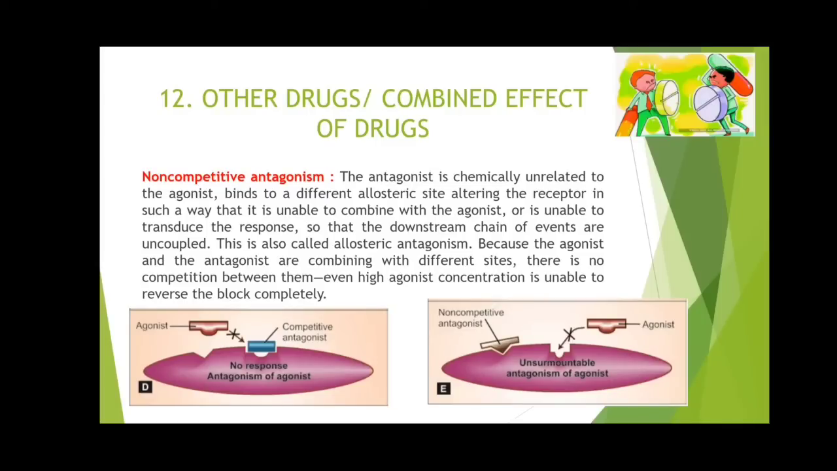Whereas in case of competitive antagonism, what will happen? As you can see in figure D, competitive antagonists have got the size or chemical nature similar to that of agonists, and they will compete for the binding site. If you increase the concentration of agonist, it will come and bind with the receptor and action will be produced. If you increase the concentration of competitive antagonist, it will come and bind with the binding site of the receptor and it will inhibit the binding of the agonist.